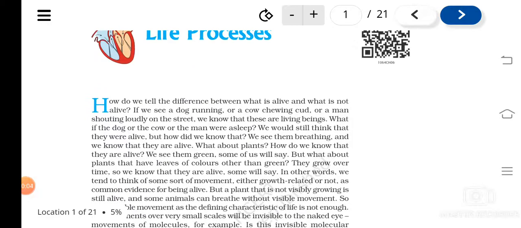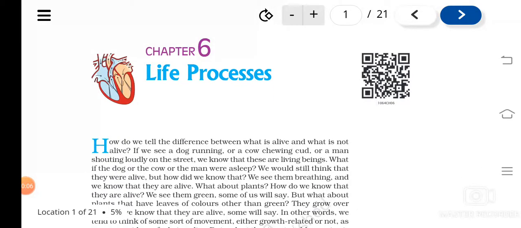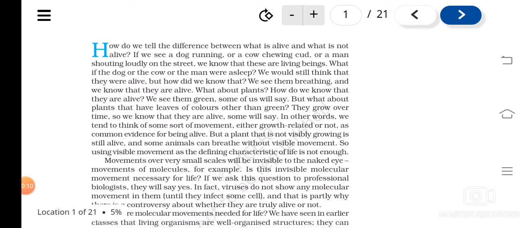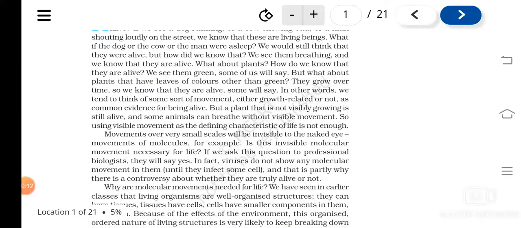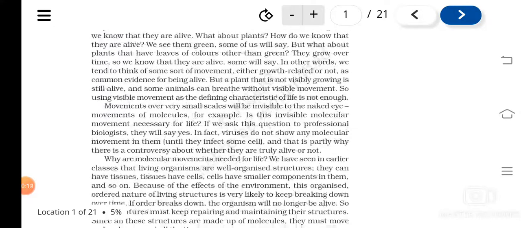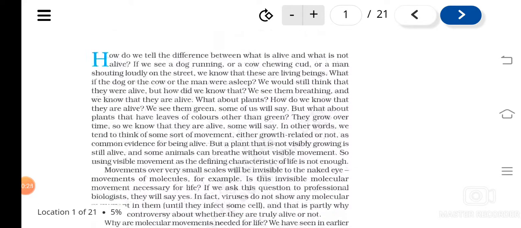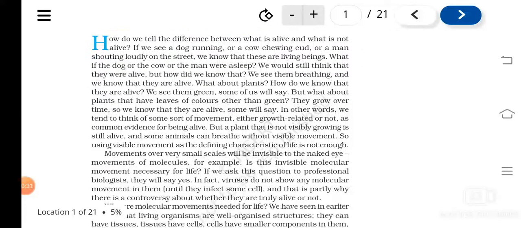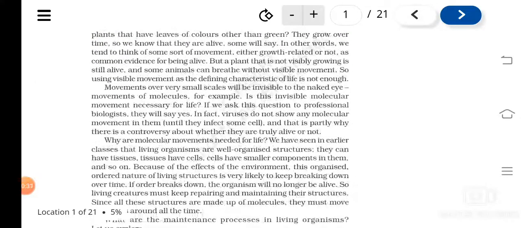So what we have studied, I think everyone is remembering. In the previous classes I was teaching you about how organisms reproduce. That chapter is not coming for your term 1 examination, as I told before also. So let's have a revision of the chapter life processes. This is the chapter that is going to come for your examination this time.